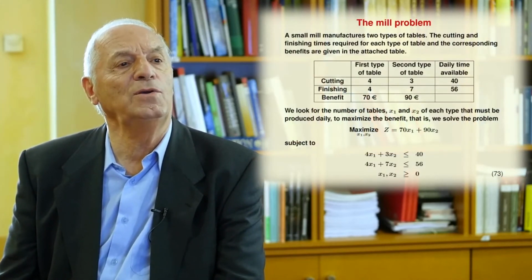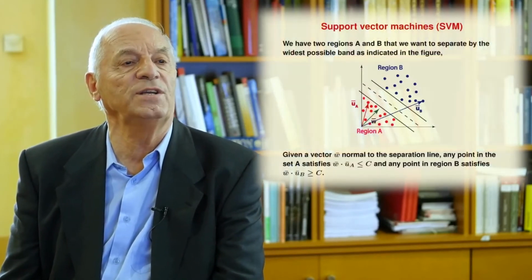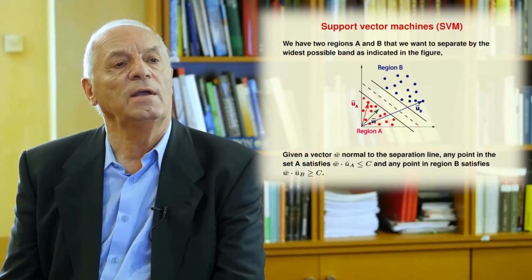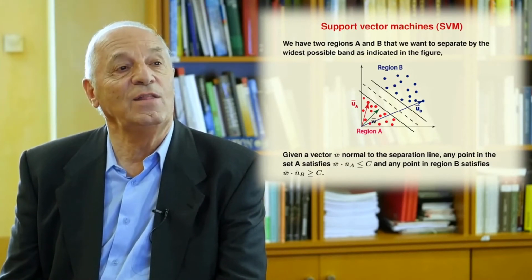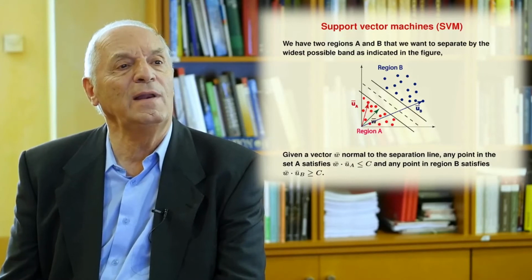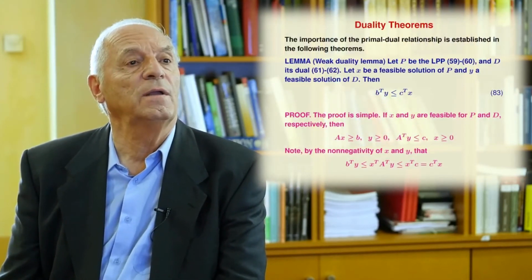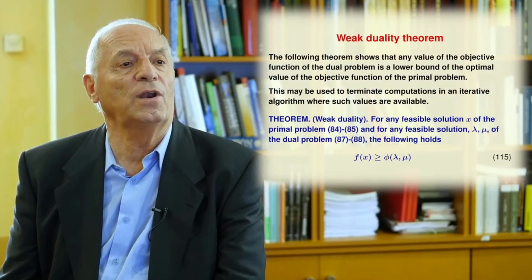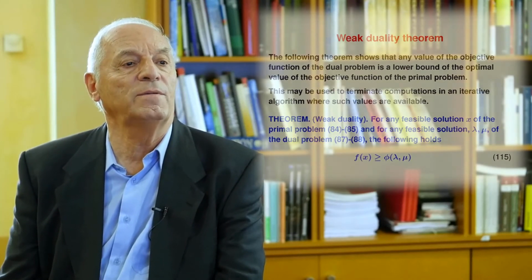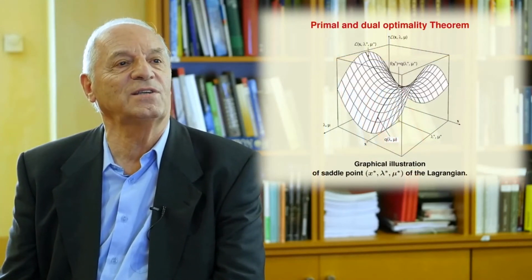In particular, we will use a table manufacturing example and also a support vector machine example, which uses artificial intelligence. And even in this case, we will use the dual of the primal problem, and we will give an interpretation to the dual, which is even more interesting. Of course, we will discuss the duality theorems, including the weak duality theorem that gives the relation between the primal and the dual problems. And we also illustrate the saddle point property that we obtain in this type of problems.